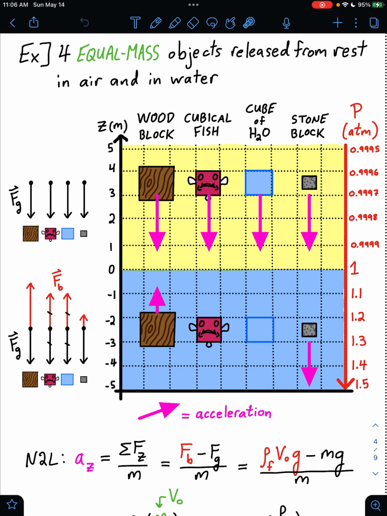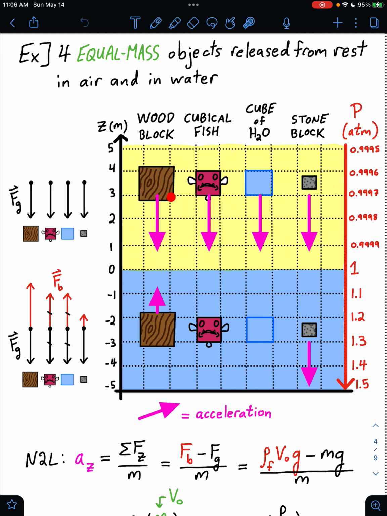In this picture, I have a z-axis marked out in meters, and on the right, the pressure of the surrounding fluid increasing downward, increasing here in air by about 1/10,000th of an atmosphere per meter. But once we hit this body of water underneath, the pressure increases by about 1/10 of an atmosphere per meter. And we have 4 objects with the same mass, but slightly different volumes here, since they have different densities.